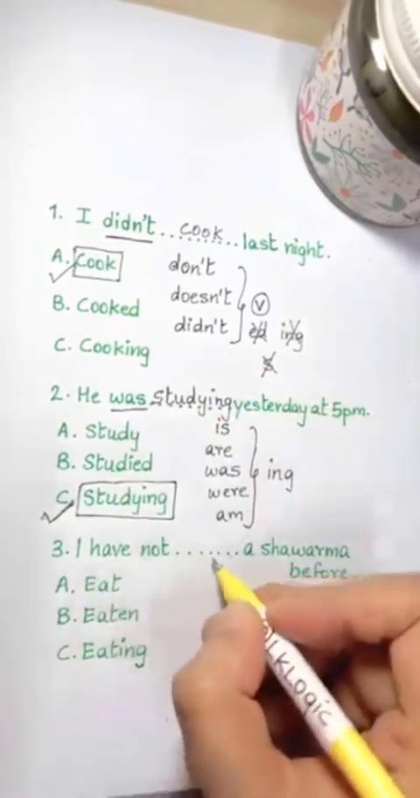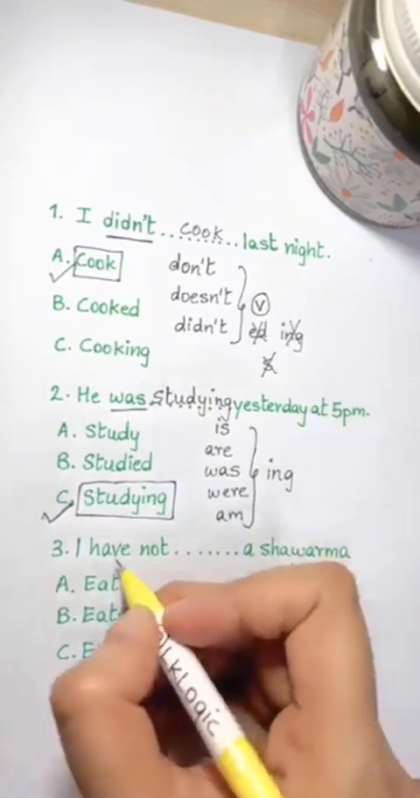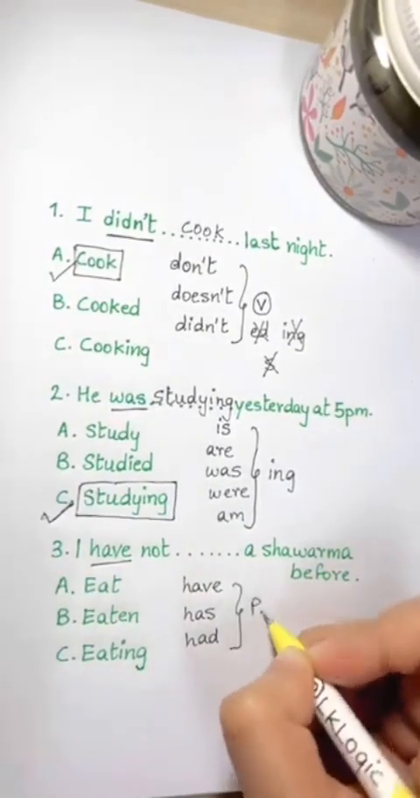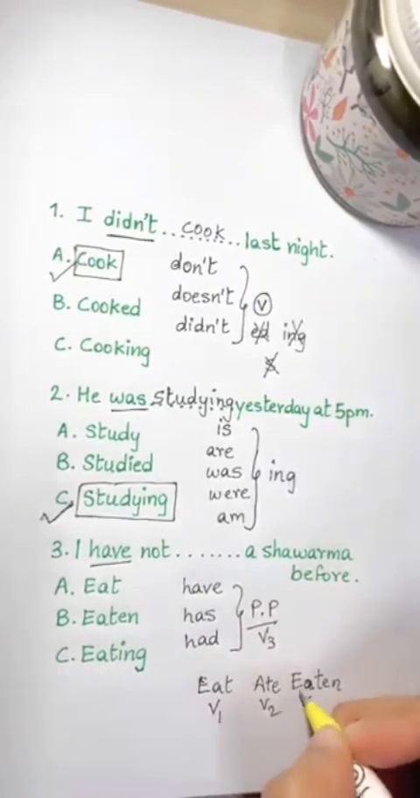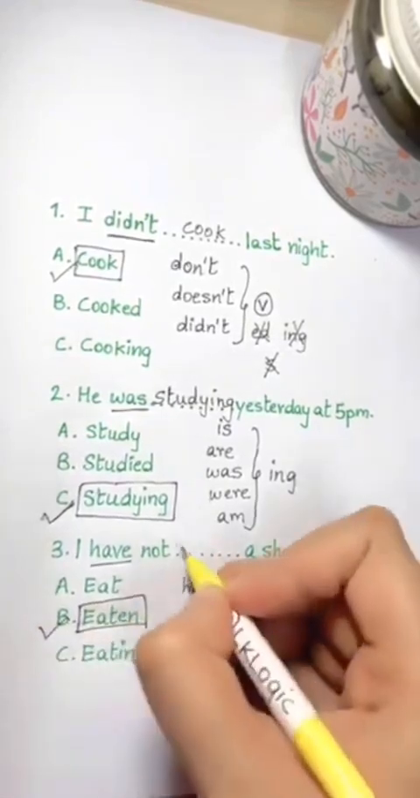I have not blank a shawarma before. Eat, eaten, eating. The key here is have. And after have, has, had, we choose a past participle with verb 3. Eat is verb 1, ate is verb 2, and eaten is verb 3. So the answer is eaten. I have not eaten a shawarma before.